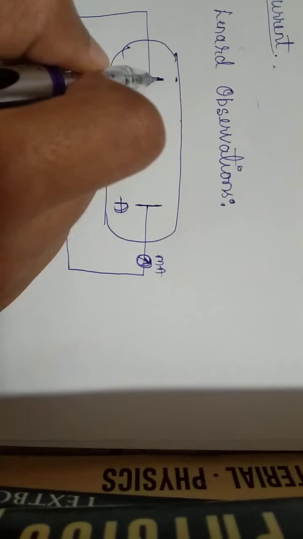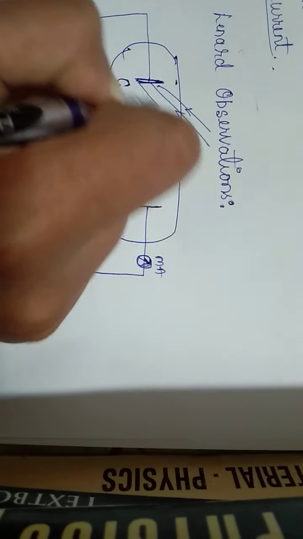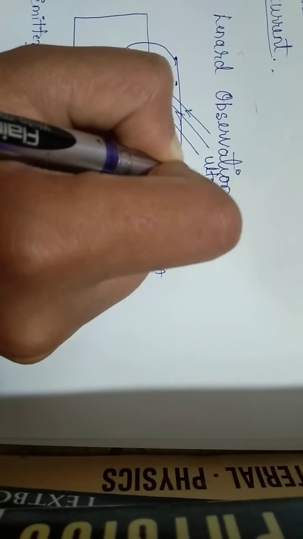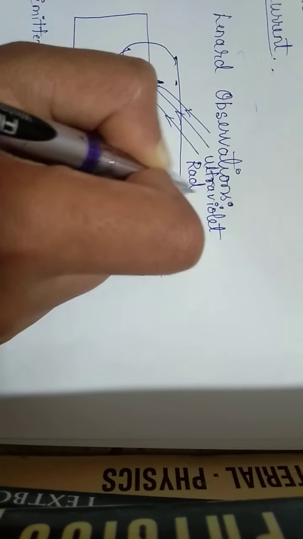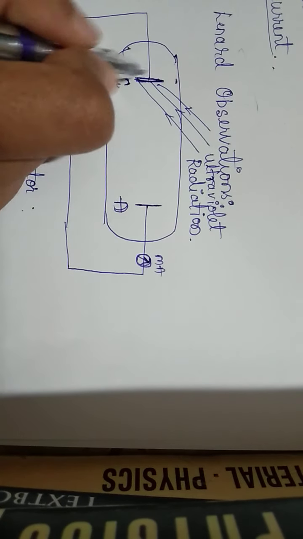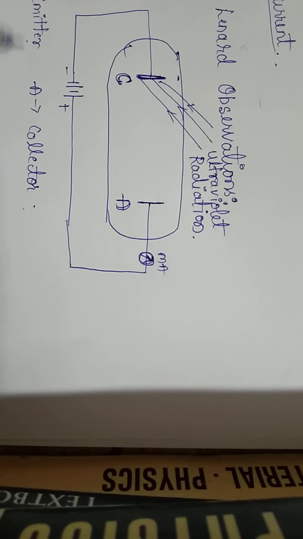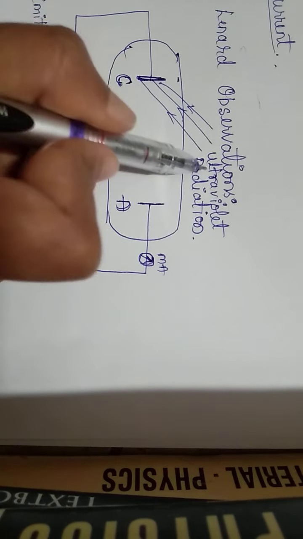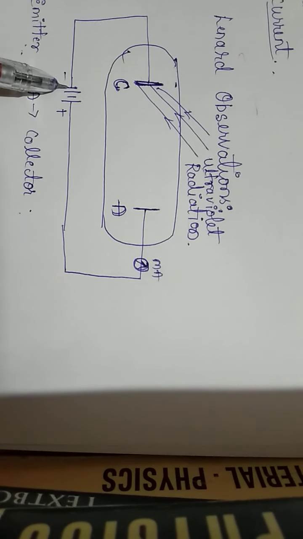And he kept a window through which light radiation, that is ultraviolet radiation, is allowed to fall on this emitter plate C. C is the emitter plate, a metallic plate, and he allowed the ultraviolet radiation to fall on the emitter plate, which is connected to the negative terminal of the battery.